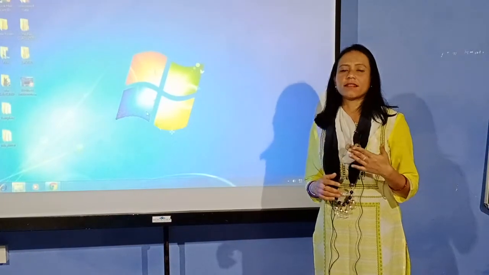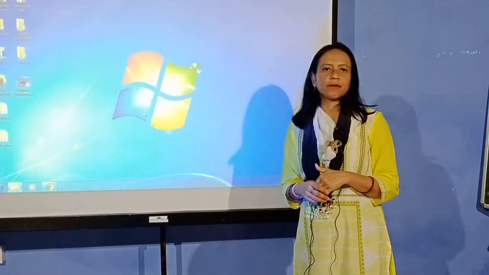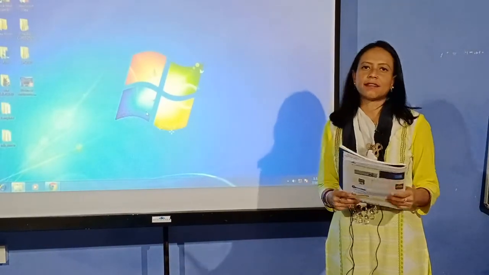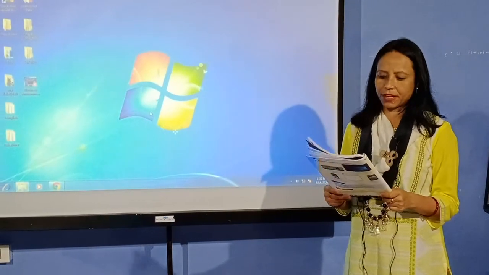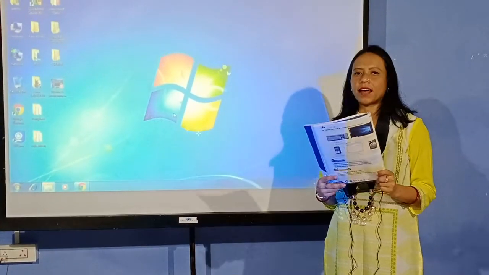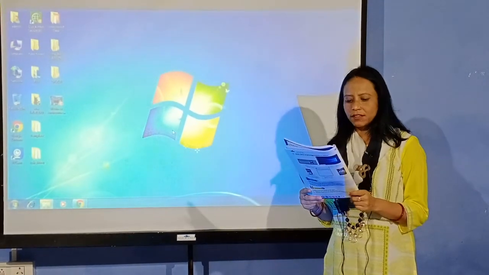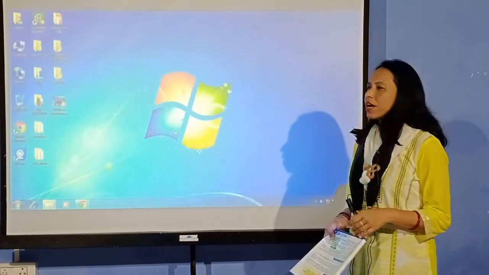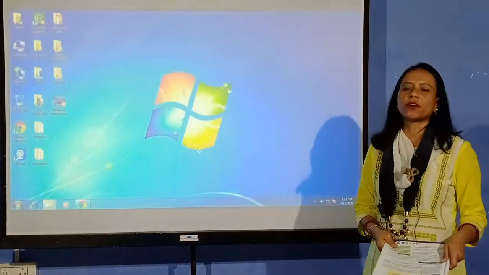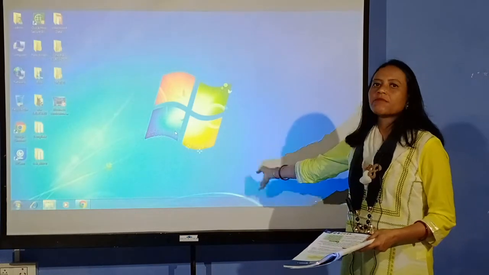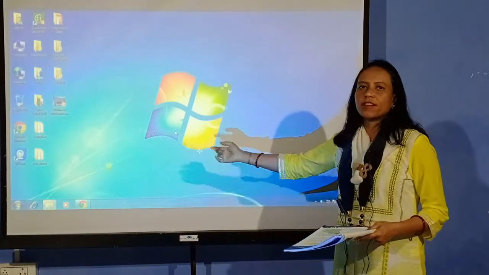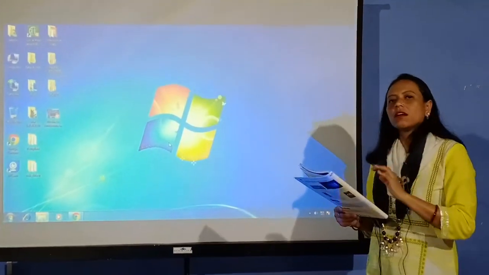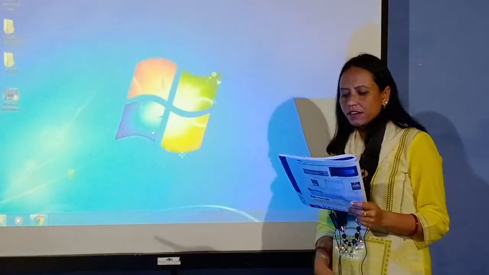And children, as you all know, we cannot see and touch the software. There are different kinds of operating system as I have already read: Unix, Linux, Mac OS and Windows. So in our computer now we are using Windows. Can you see the symbol? This symbol indicates that inside this we have an operating system which is Windows 10. Okay, so slowly we'll see what is Windows 10 and how does it help us.